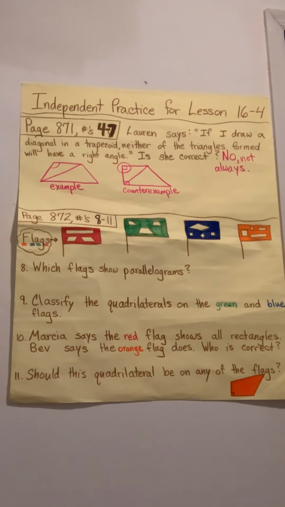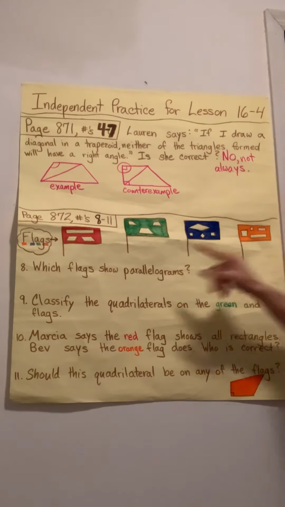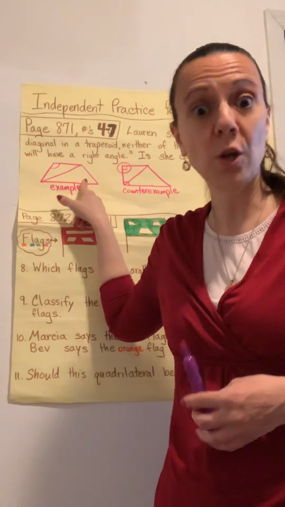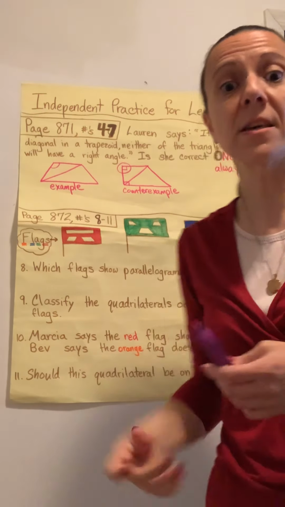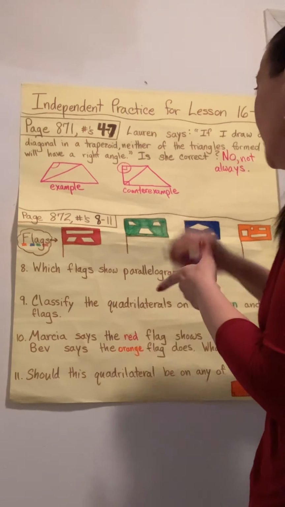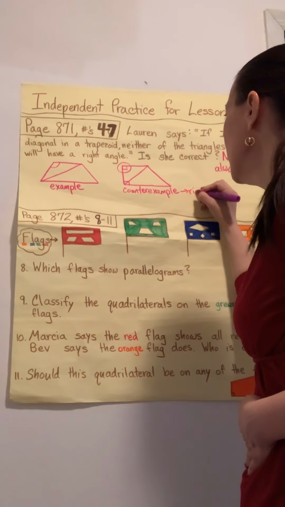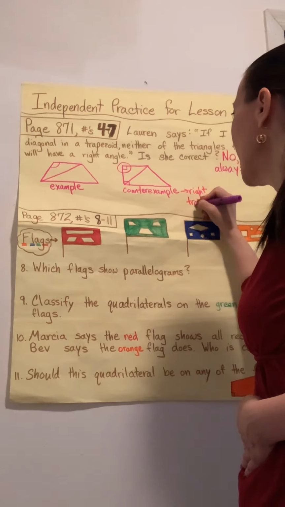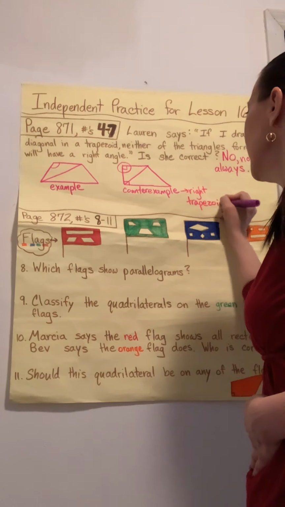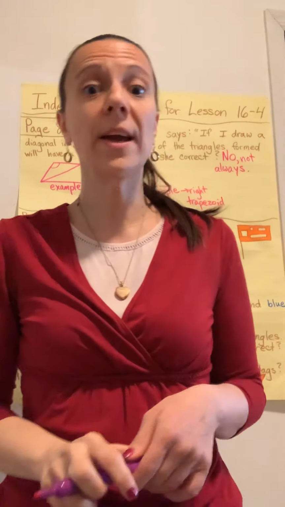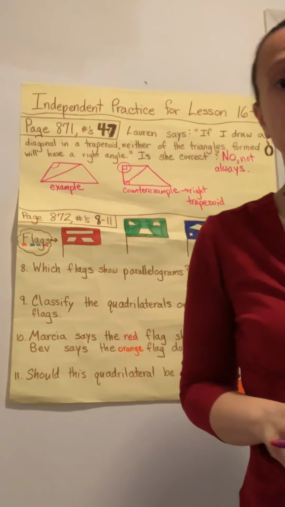And then number 7 finally asks, is Lauren correct? And the answer is no, not always. If you have a trapezoid with no right angles, then she might be correct. But if you have what we call a right trapezoid, then one of the triangles I create when I divide it up is going to be a right triangle because that right angle is going to be there untouched.